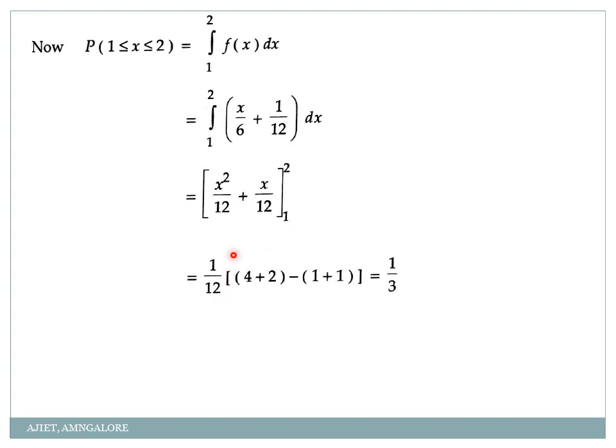So 1/12 I have kept as it is. When I apply upper limit 2, 2 squared is 4 plus 2, minus 1 squared is 1 plus 1. So I'll get my final answer as 4 plus 2 is 6, 6 minus 2 is 4, 4/12 is nothing but 1/3.